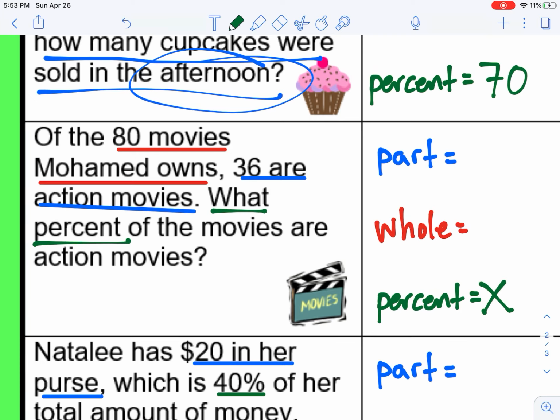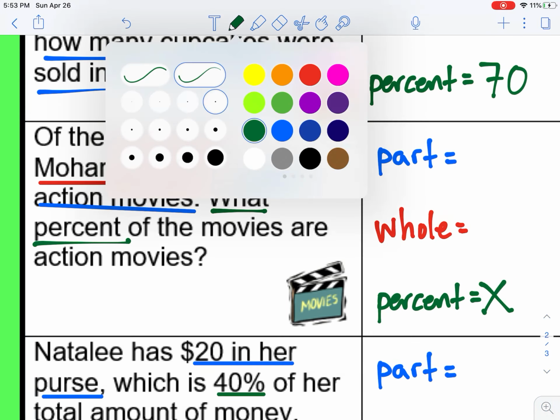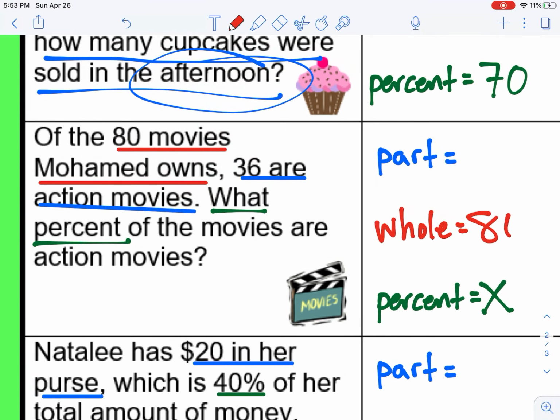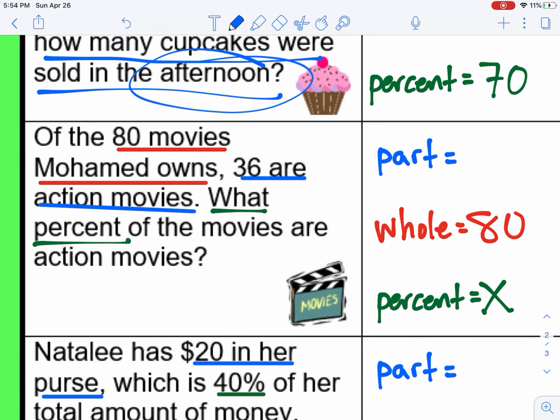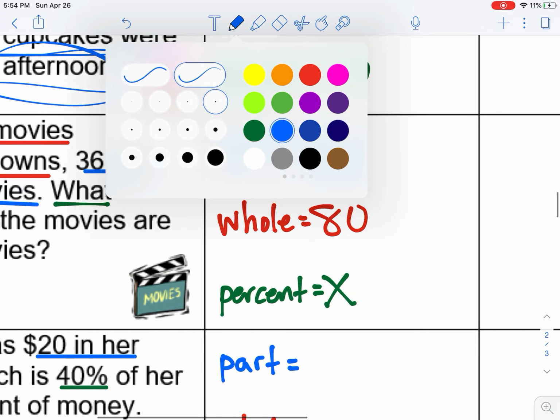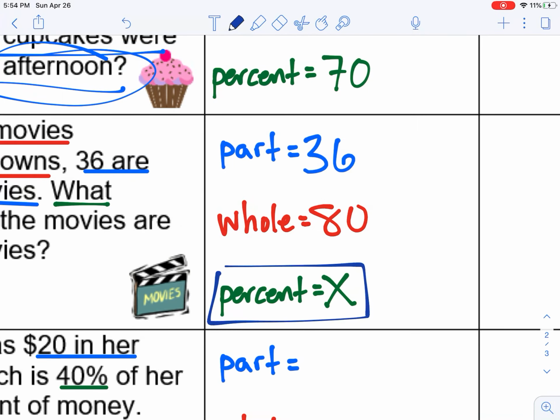So we know that Muhammad owns 80 movies. That's all of the movies he owns, so that's going to be our whole. We also know that he has 36 action movies, and if he has 36 action movies, that's only part of his movie collection. There's also comedies and dramas and cartoons and so forth. So this time we're going to be looking for our percent.